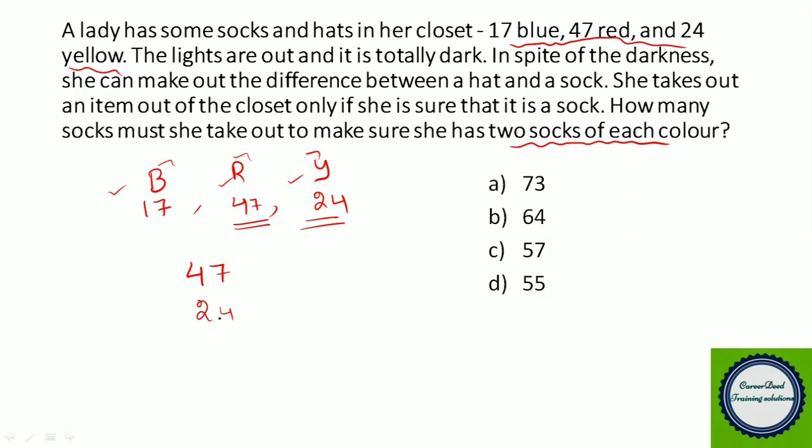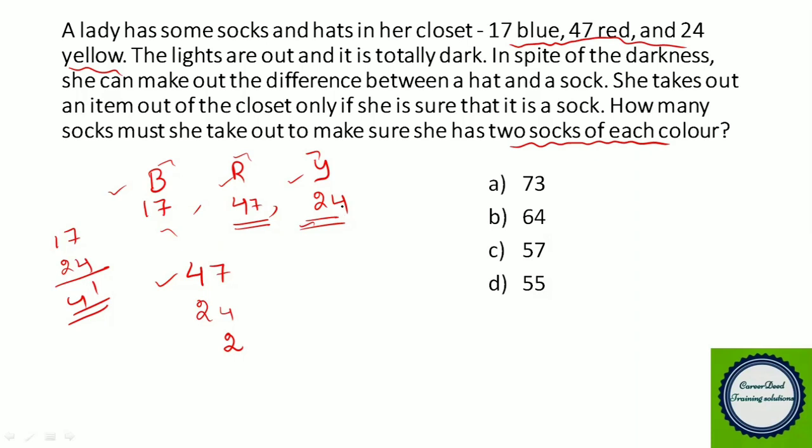And next we have to select two more socks. The reason why we are selecting in this way means, assume you are selecting 47 socks at initial stage. So that could be from both blue and yellow, right? So what is blue and yellow here? So 17 plus 24, we get 41 socks, right? So this 41 could be the mixture of both blue and yellow, or there is a possibility all the 47 can be red, right? So you have to assume you have chosen all the 47 as red. This is for our safer side, right?